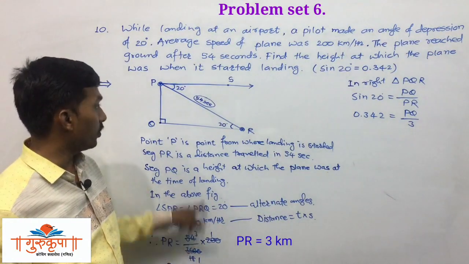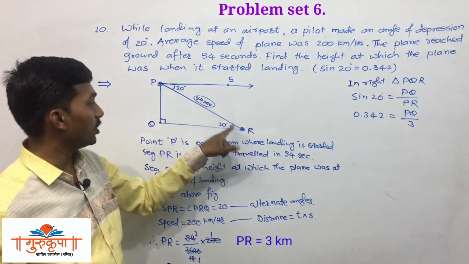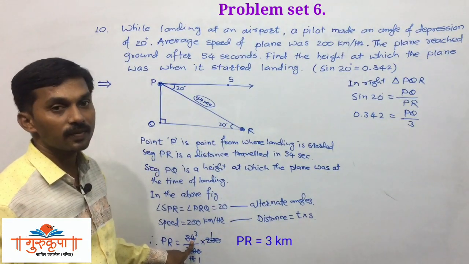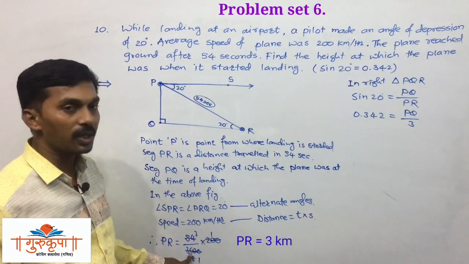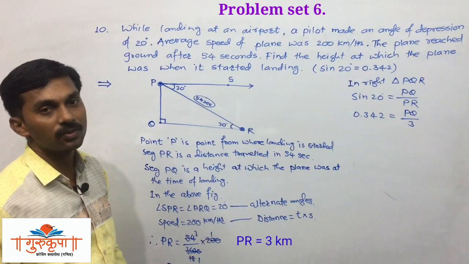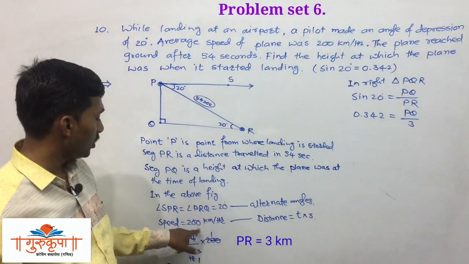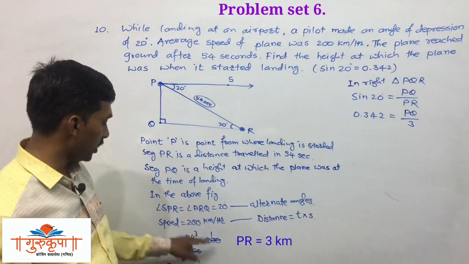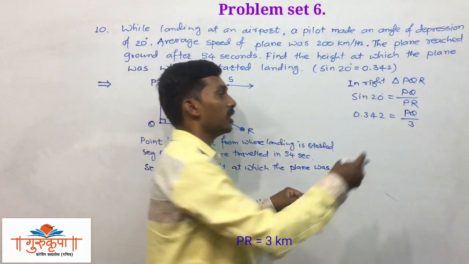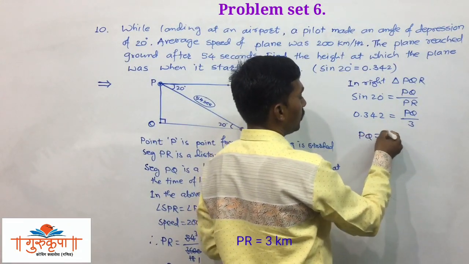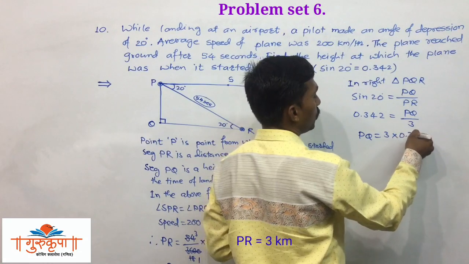So PR is the distance covered in 54 seconds. So this timing is 54 seconds, but we have to convert it into hours, so we divide it by 3600, multiplied by speed, and the speed is given as 200. So we put 200 here, and the total calculation is 3. So PR is equal to 3. Now PQ is equal to 3 multiplied by 0.342.